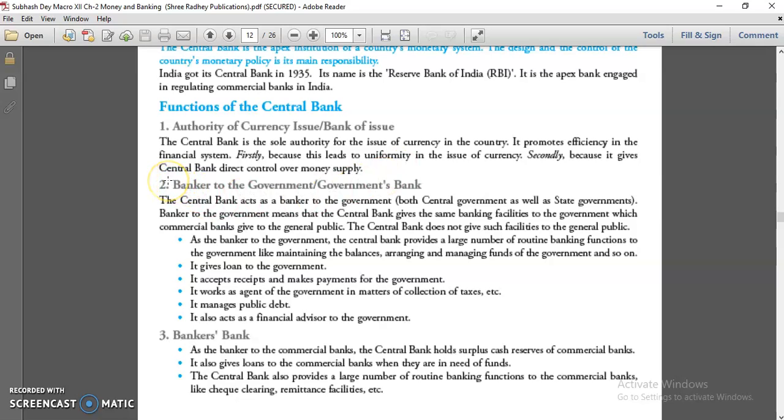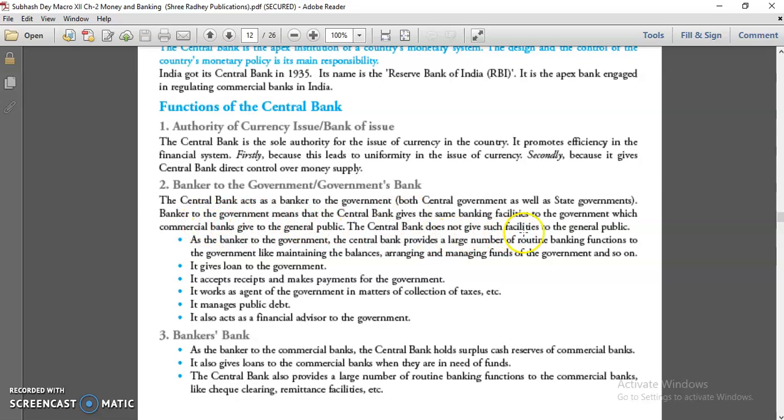Second function is banker to the government. RBI is called the father of all the banking system, so that's why we can say that RBI is called the government bank. For all central governments as well as state governments.